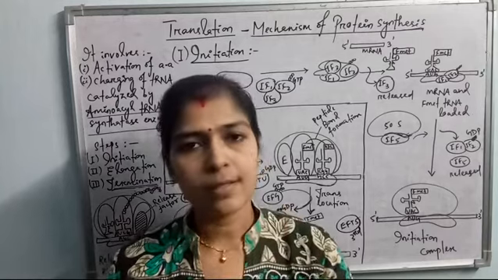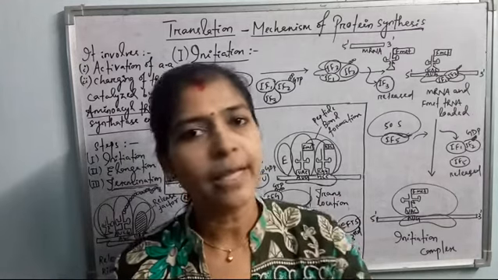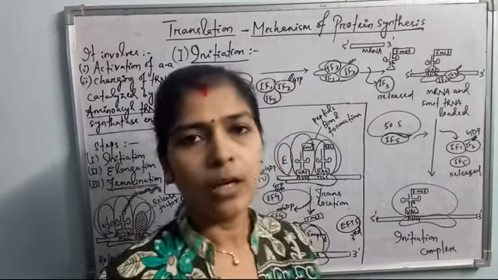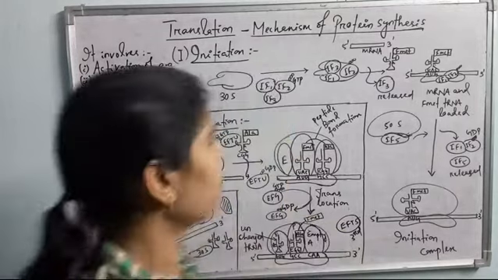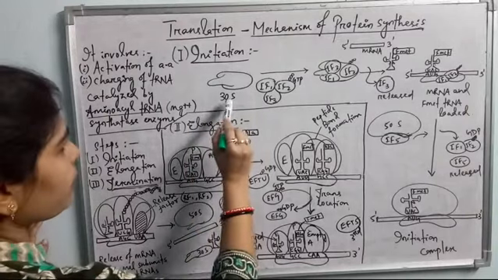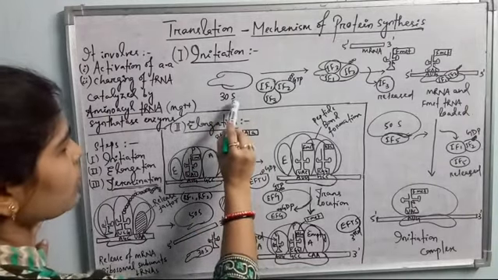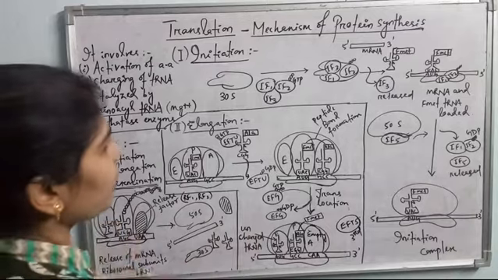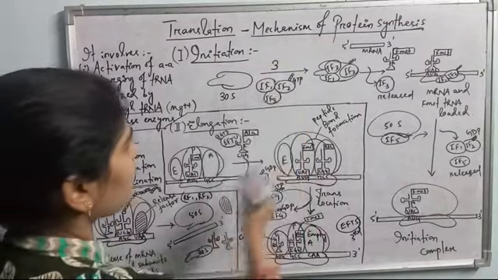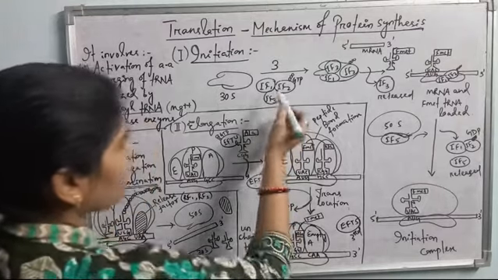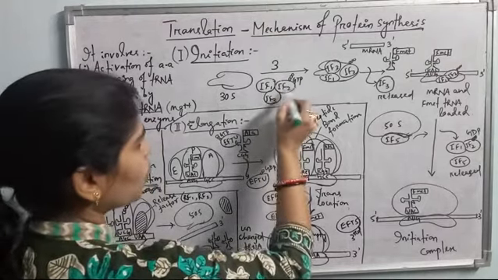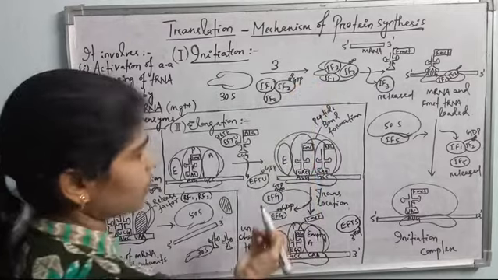So in the initiation step, what occurs? Diagrammatically I have represented everything very clearly, and it will be easy for you to understand. Let's have a look here. In the initiation step, first the 30S ribosomal subunit, the smaller ribosomal subunit, is there. There are three initiation factors involved: IF1, IF2 and IF3. The IF2, initiation factor 2, is GTP linked.